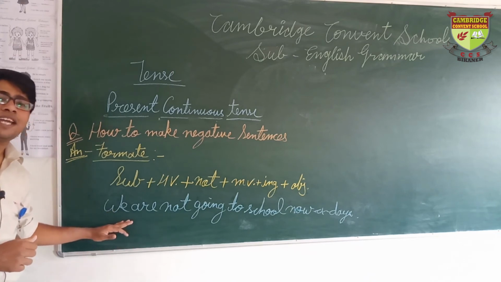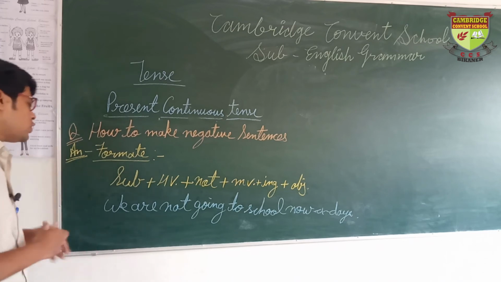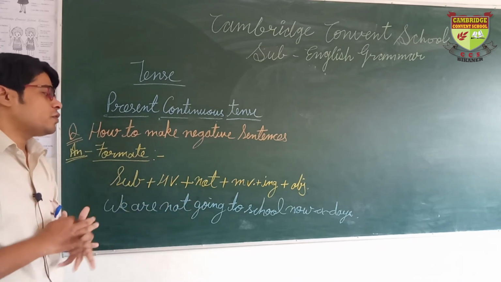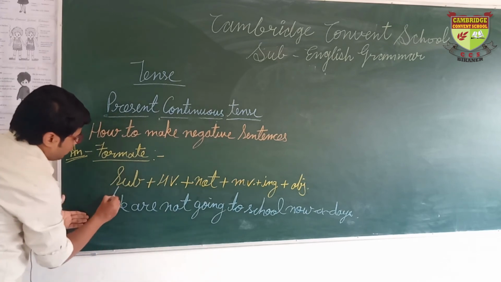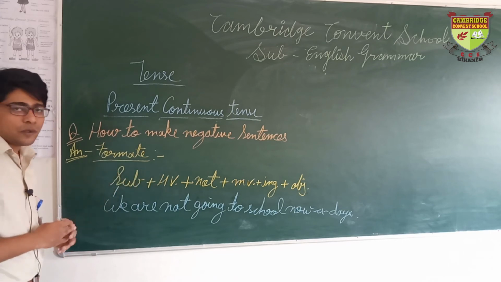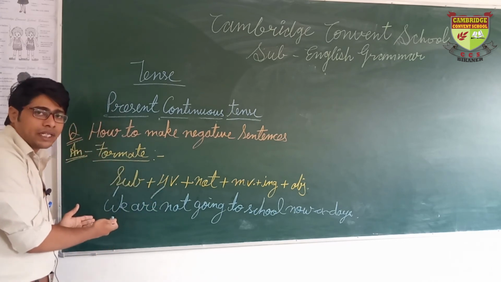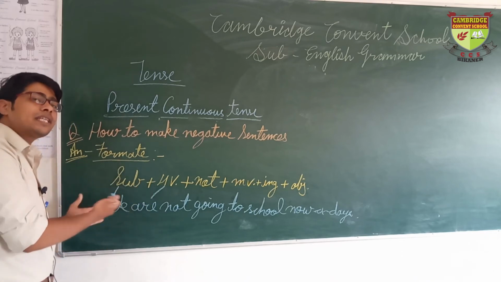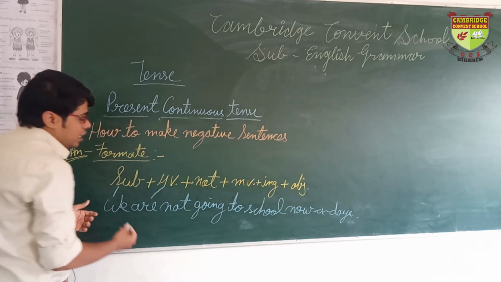It's happened today that you are not going to school nowadays because of the pandemic. So we are making a sentence like this: we are not going to school nowadays. Here we have the subject "we". After it I am using the helping verb "are", because I have a plural subject, and I am using a plural helping verb regarding the subject.